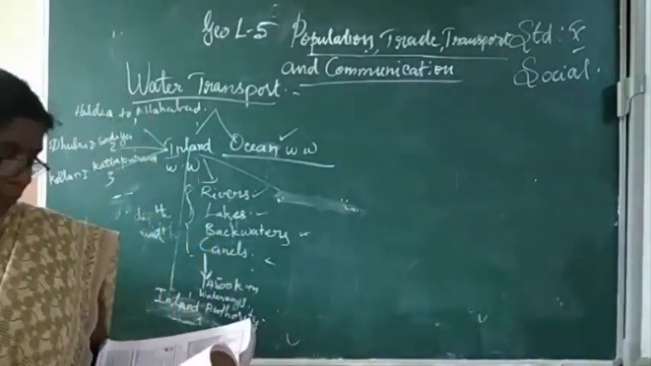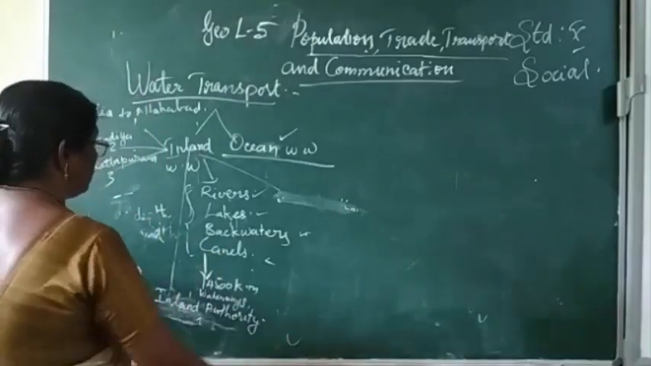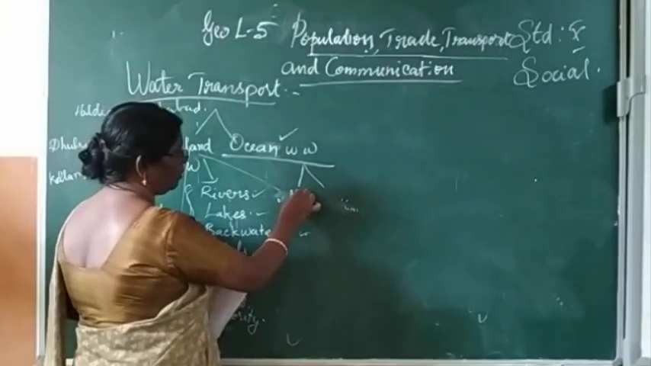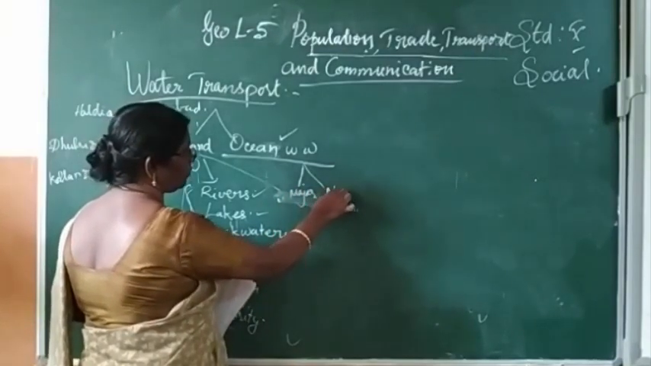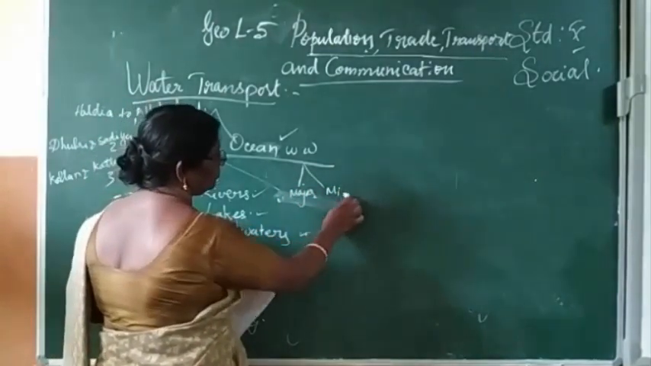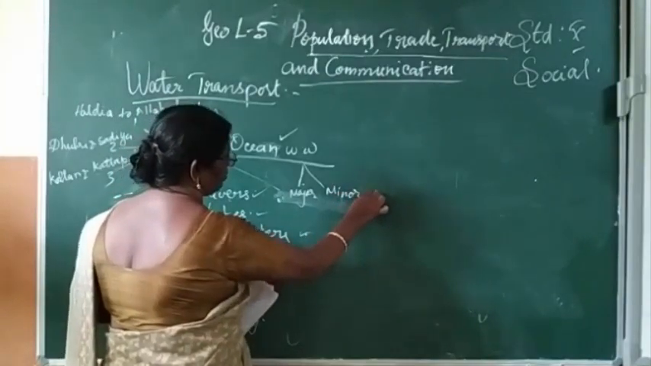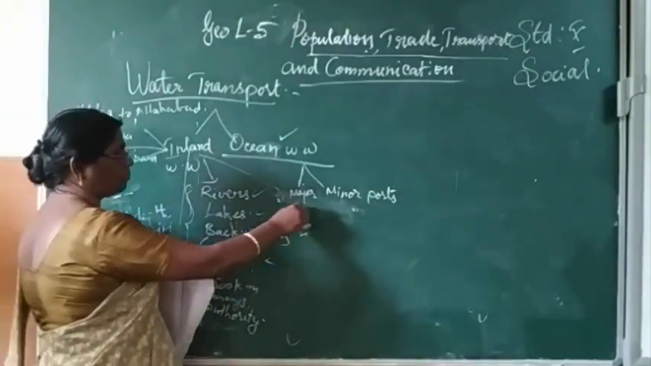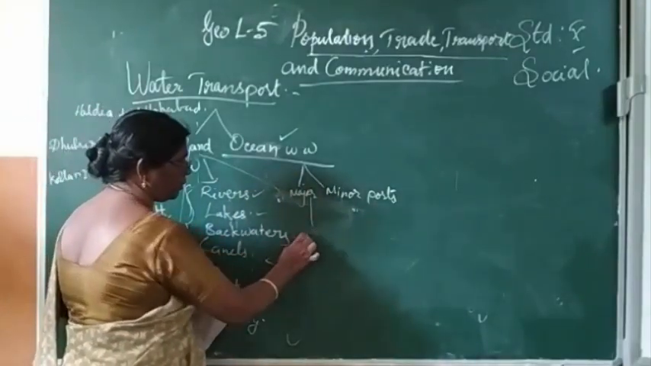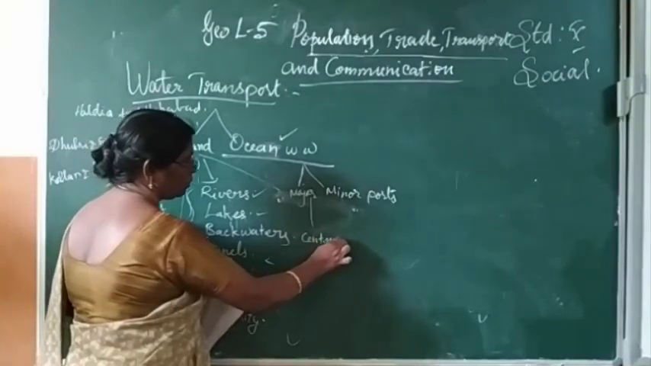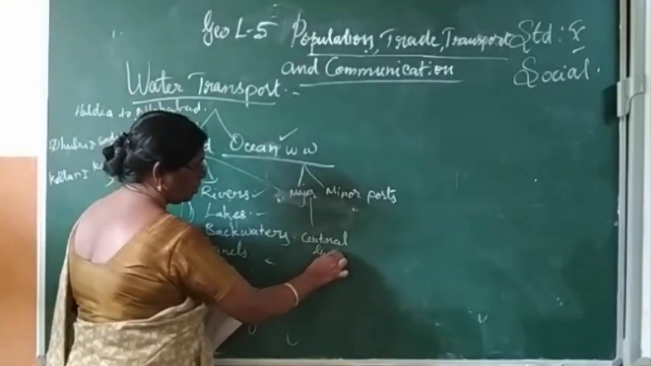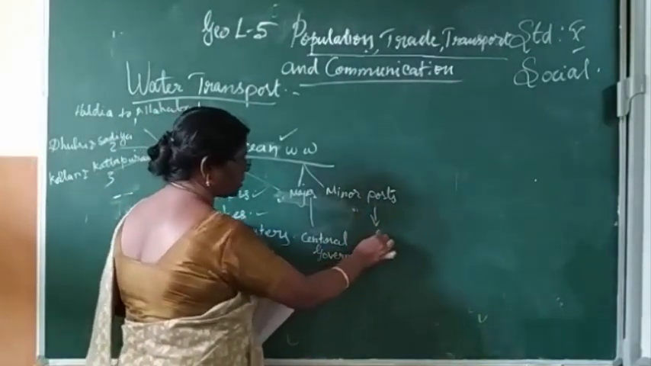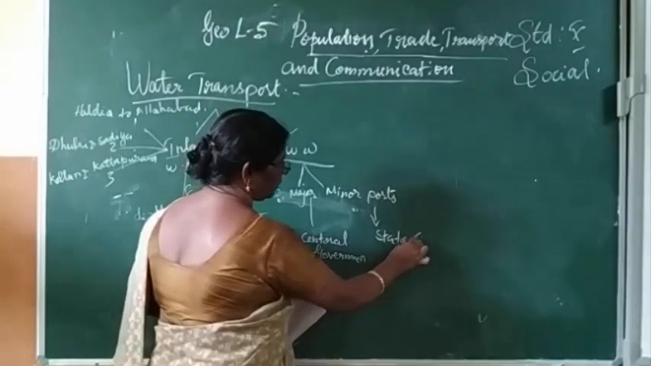The ports are of two types: major ports and minor ports. The major ports are constructed and maintained by the central government. The minor ports are constructed and maintained by the state government.